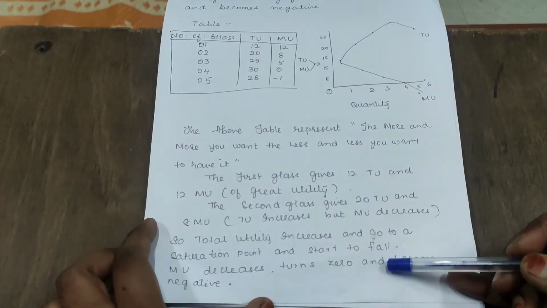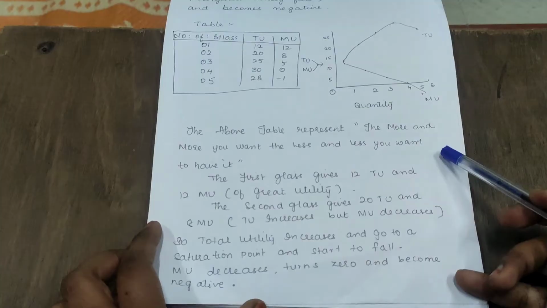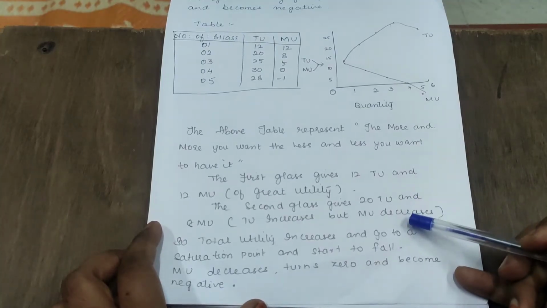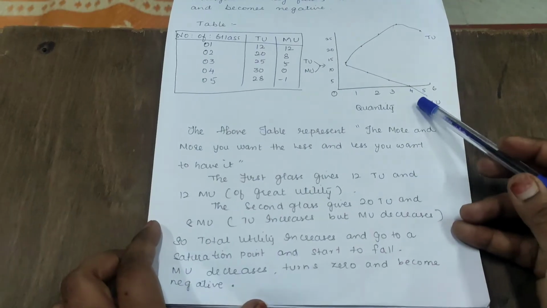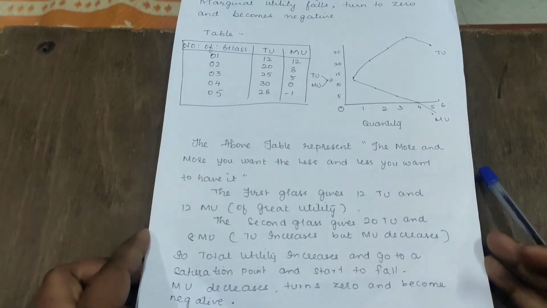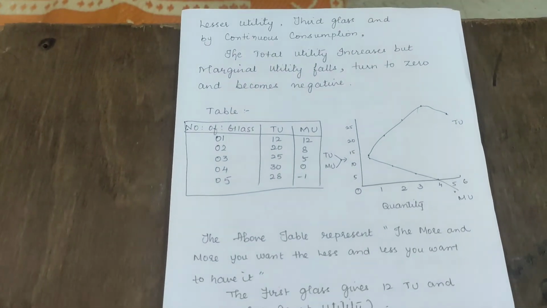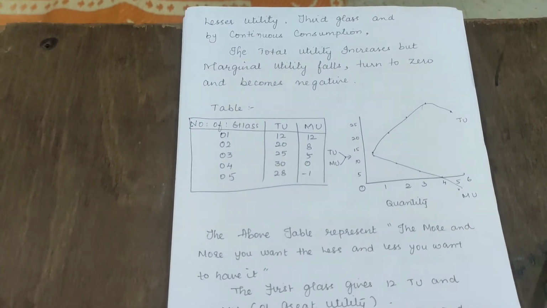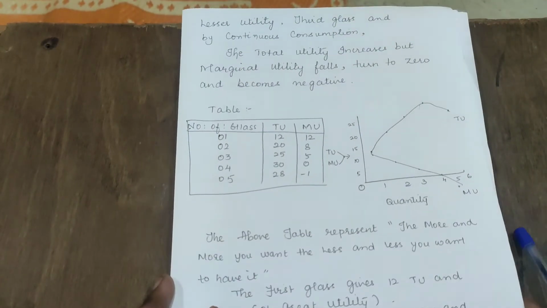So likewise you have to write that the total utility increases, moves to a saturation point and starts to fall, while marginal utility turns zero and becomes negative. If you write this much, it is sufficient. Whatever you have understood, if you write based on that, surely you will get good marks.